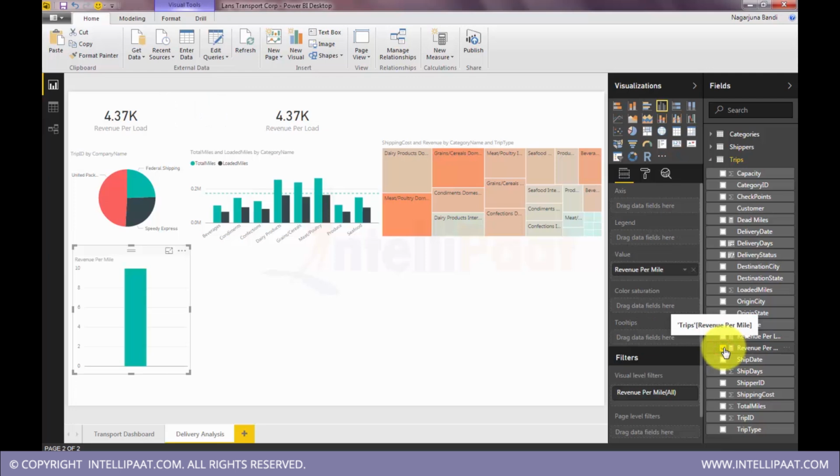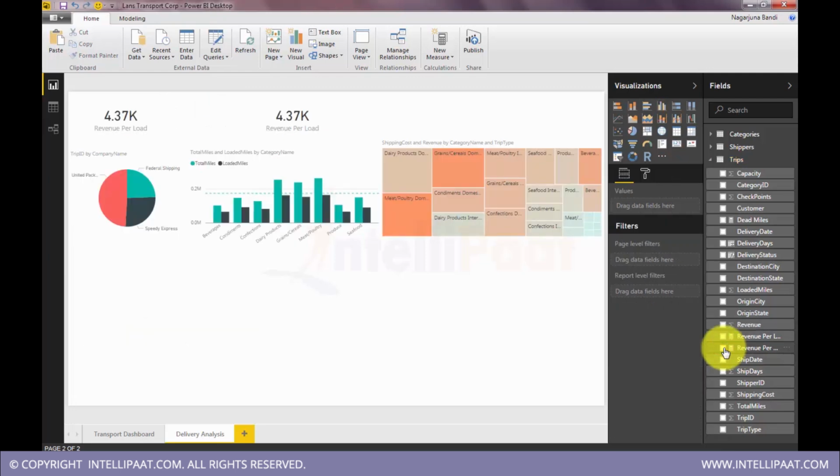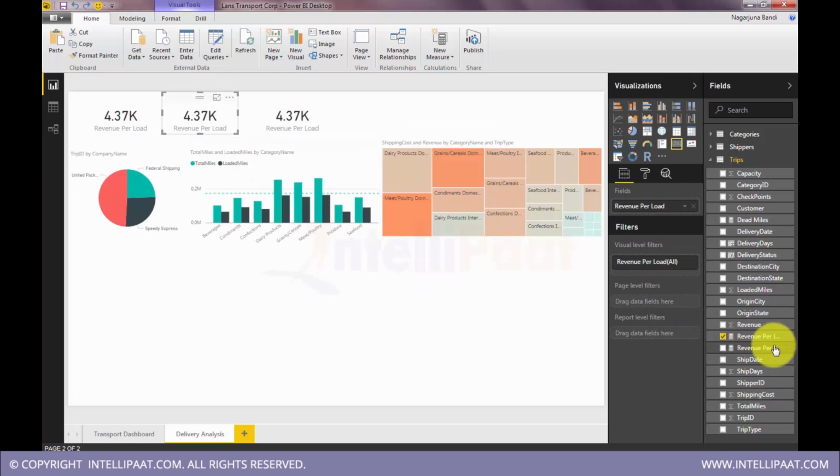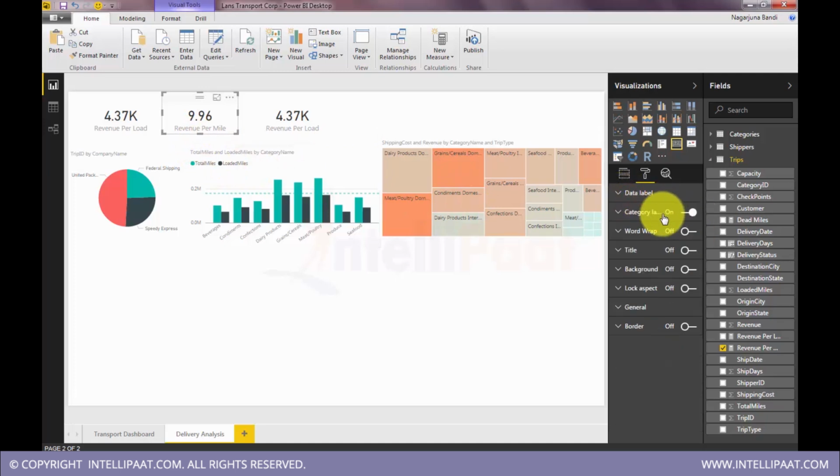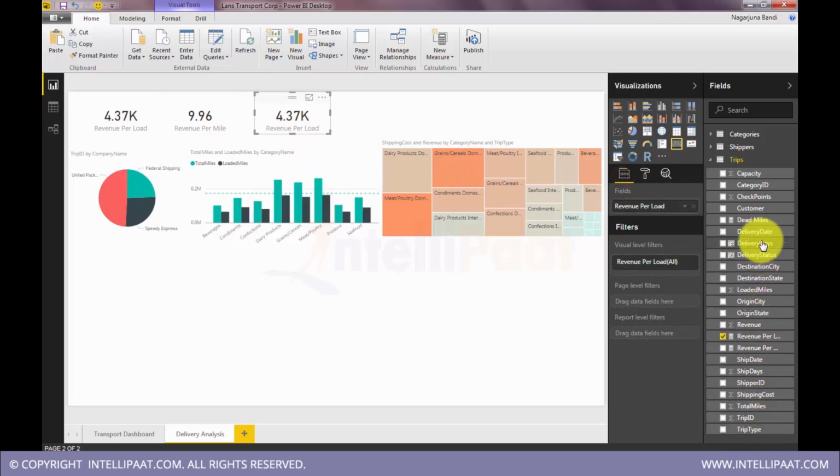Okay. If you unselect data, all the data fields from a visualization will disappear. Revenue per mile. This is revenue per mile. Not appropriate format. So we'll show it as number. So that's the revenue being generated per mile. Okay, and then here on this we'll show variance. So that's dead miles. So we have these many dead miles.